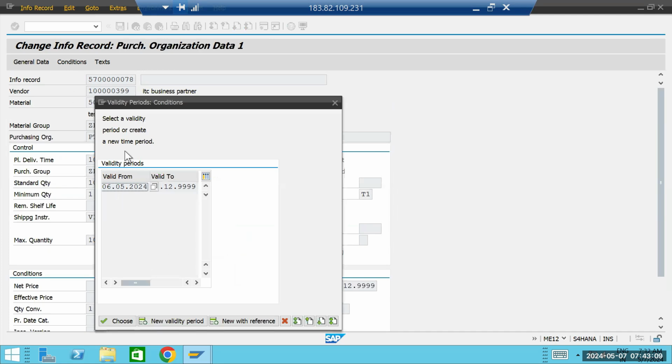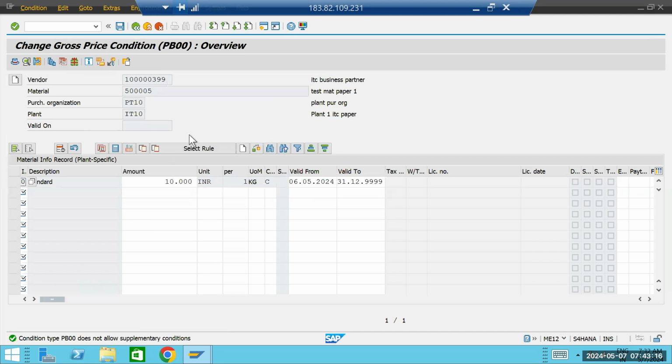You have to select the validity period. Basically there is an issue with the conditions. Some modifications have been done here, so that's why it is not allowing us to add the new condition type over here.